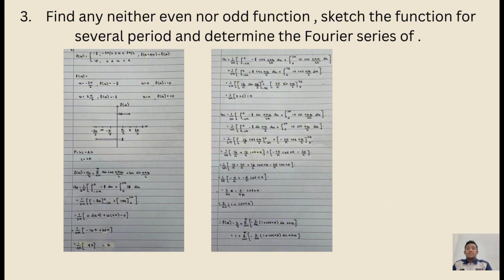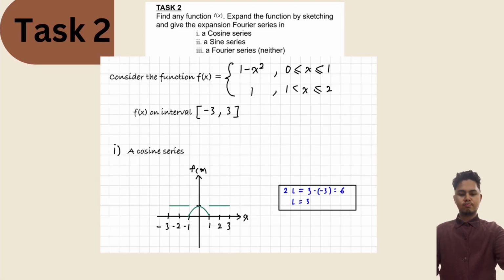The final answer for this function is 1 plus the sum from n equal to 1 to infinity of negative 2 over pi n, in bracket 1 plus cos n pi, sin n pi x.